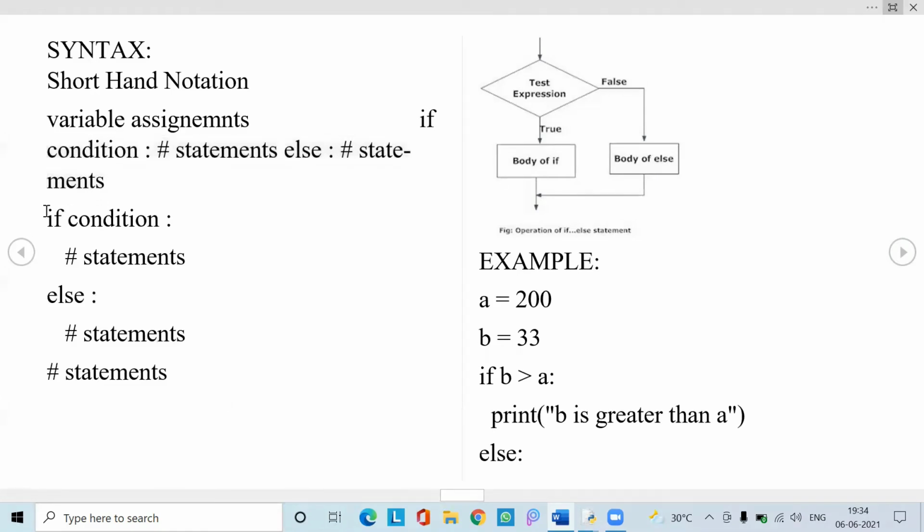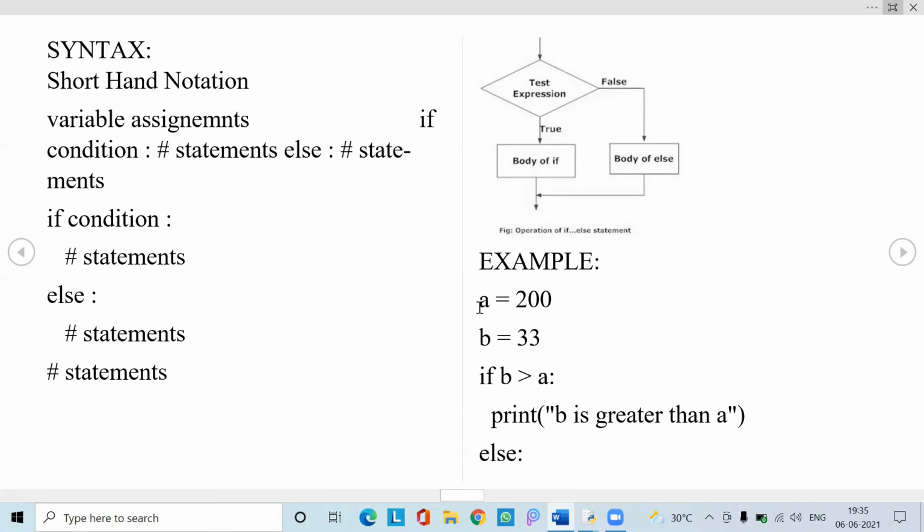And this is the shorthand notation, and this is how we can expand our syntax. It is called if condition, and whatever statements should get executed if the condition is satisfied are written here. And in the else block, these are the statements that are written. So this is called if else. The diamond is used to represent a test expression or Boolean condition. If true, it goes to the body of if; if false, it goes to the body of else. And both go to termination after completion of the block statements.